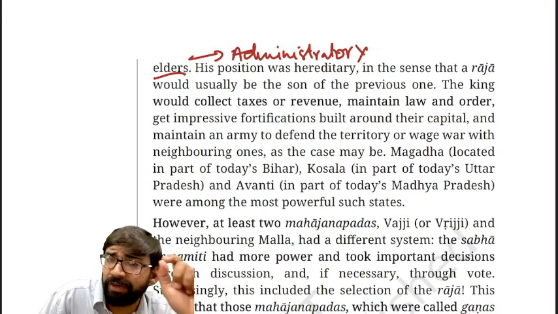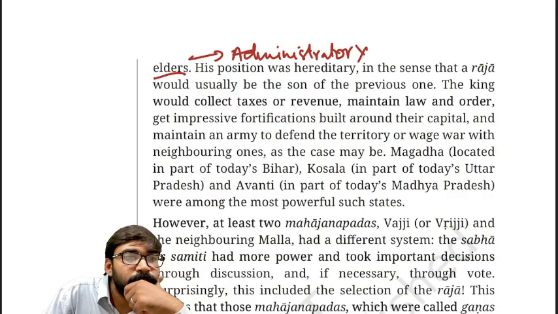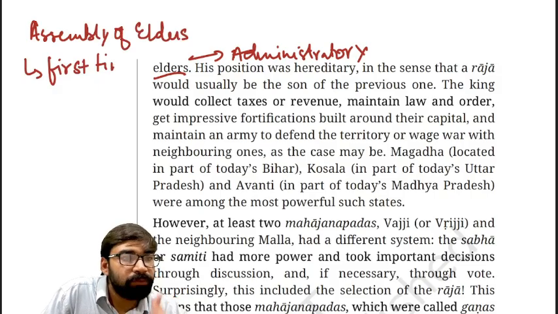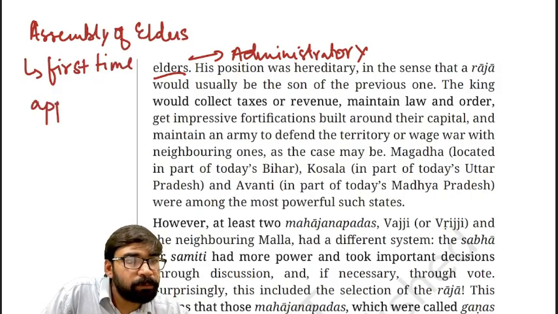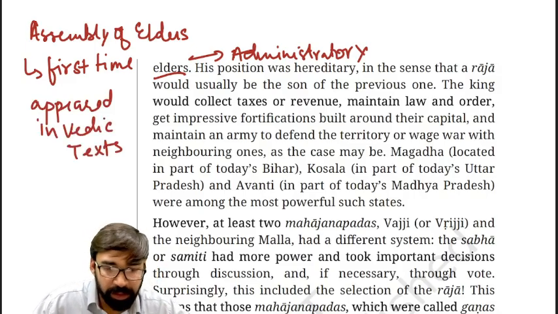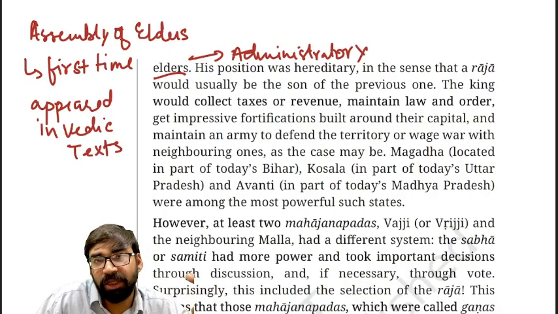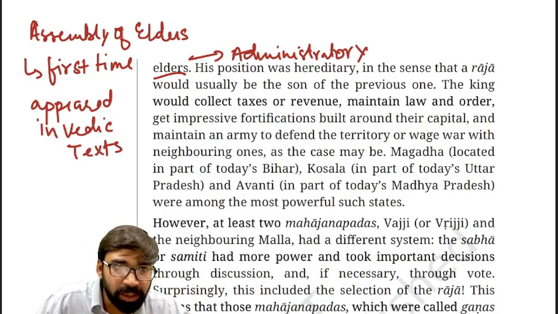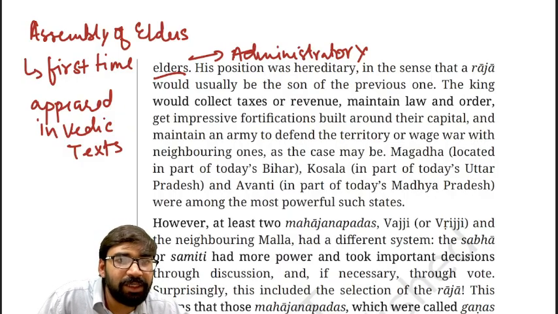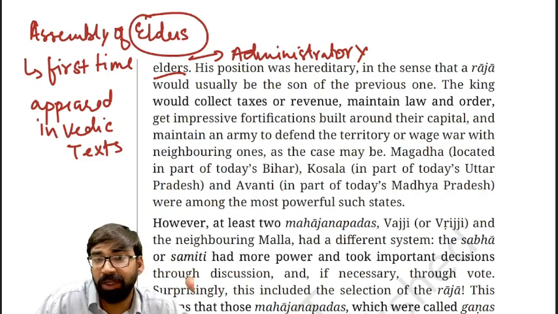For the very first time, this assembly of elders appeared in Vedic texts. Clear? They used to advise the king on matters of state. This assembly was mainly composed of elder people. Elder means experienced people.